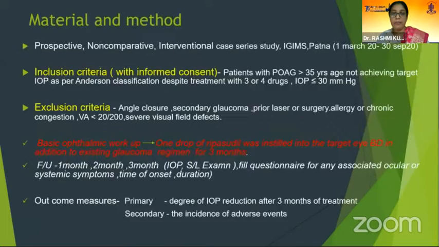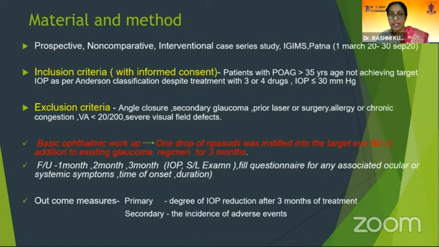Ethical clearance was taken, and a prospective non-comparative interventional case series study was designed at a tertiary eye care center from March 2020 to September 2020, the phase when the whole world was facing the first wave of COVID-19. Patients of open-angle glaucoma more than 35 years of age not achieving the target IOP as per Anderson classification despite treatment, but with IOP less than 30 mm of Hg, were included, but those with angle closure or secondary glaucoma, history of prior laser or surgery, allergy or congestion, visual acuity less than 20/200, or any severe visual field defects were excluded.